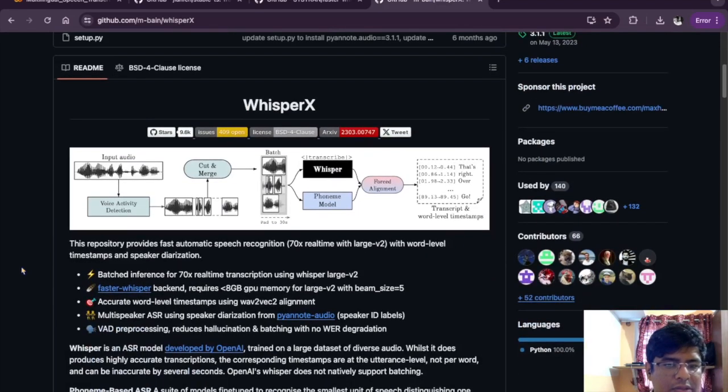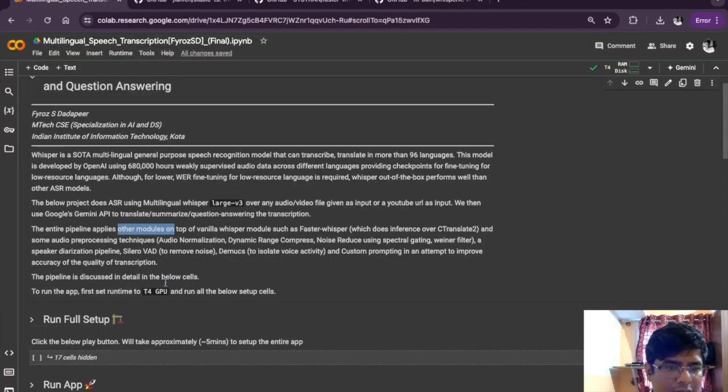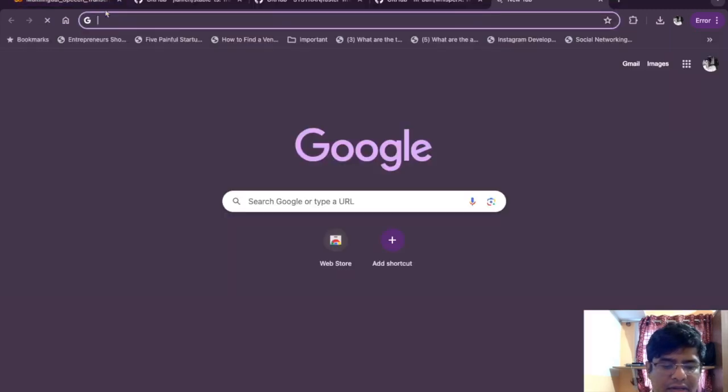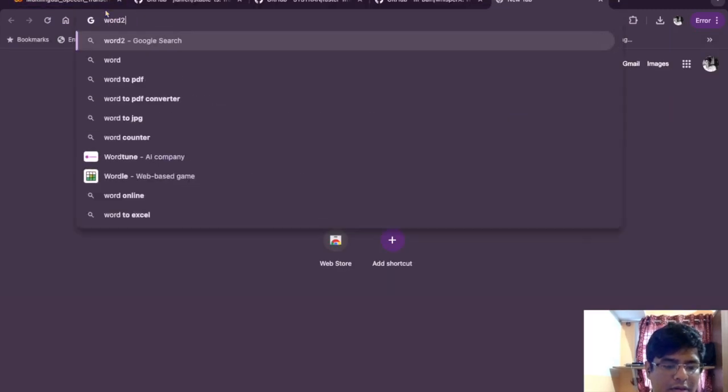This library uses a phoneme model at the end, after the transcript has been generated, to align the transcript. In case I needed to improve the current pipeline, I would go ahead and implement this phoneme model, which is based on forced alignment and wav2vec.